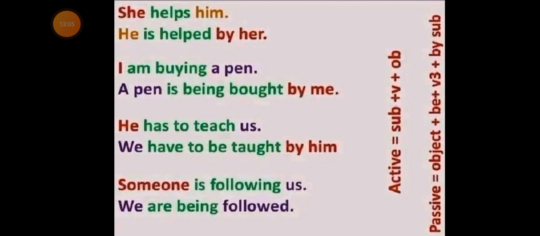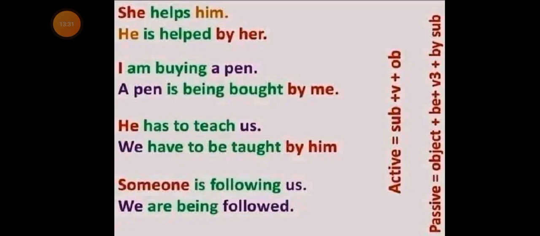Now see the following sentence below. She helps him. That is active voice. Now in the passive, it becomes: He is helped by her. You see it?